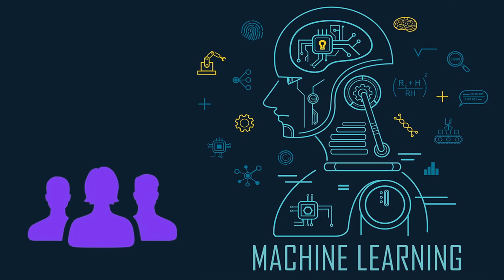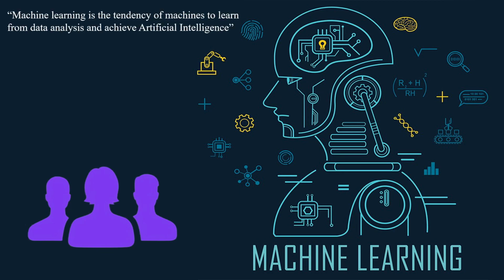You may have noticed this when getting friend suggestions on Facebook. It gives suggestions based on mutual friends, your field of study, or your school or city. So it's an example of machine learning. So basically, machine learning is the tendency of a machine to learn from data analysis and achieve artificial intelligence.